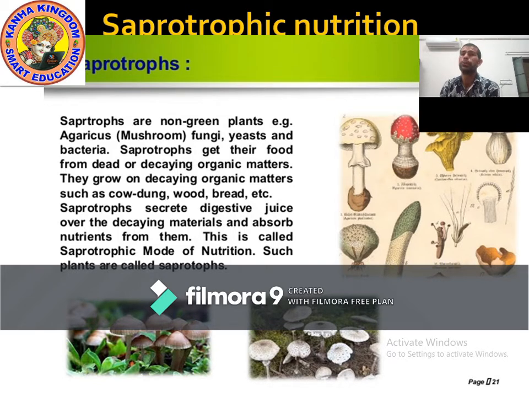Saprotrophs are actually non-green plants. They are not green plants because green plants do photosynthesis. Non-green plants cannot do photosynthesis. Examples: mushroom, fungi, yeast, bacteria, they are saprotrophs. So how do they get food? We know that saprotrophic nutrition is a type of heterotrophic nutrition, and these organisms depend on others for food.